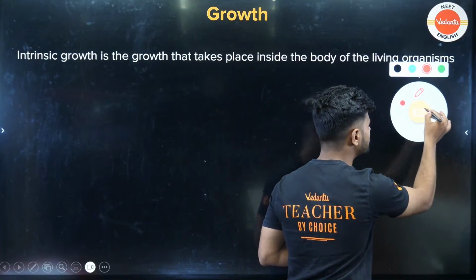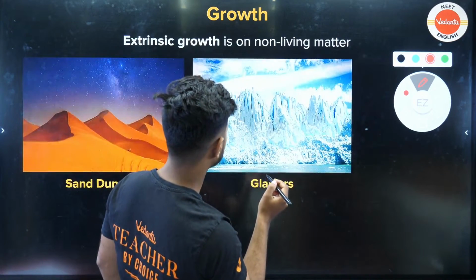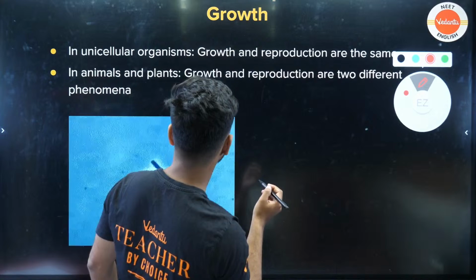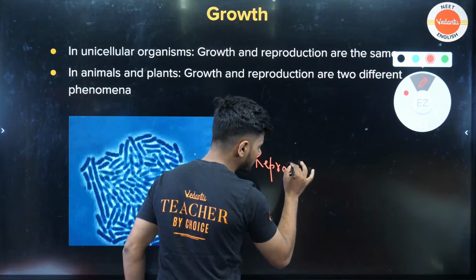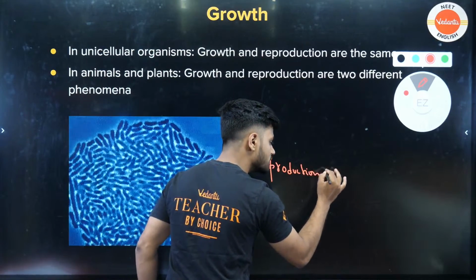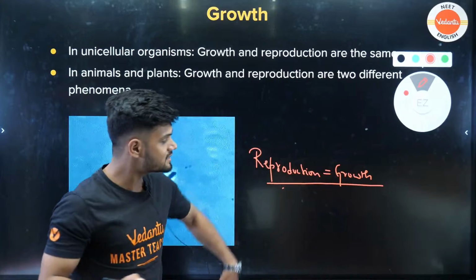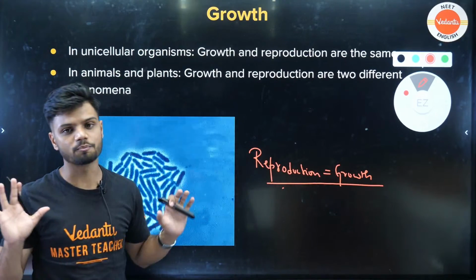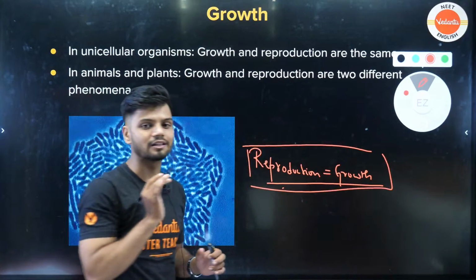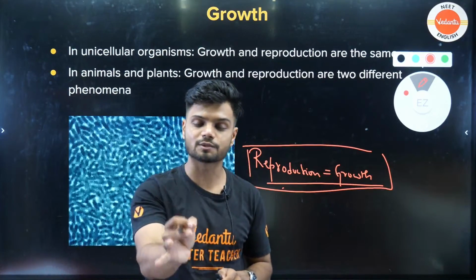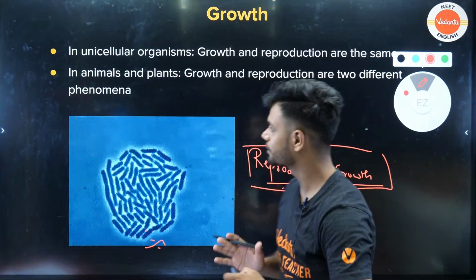Every single time, listen to me very carefully. Every single time an organism does reproduction, there is also growth. And every single time there is growth, there is reproduction happening. So in the case of bacteria or unicellular organisms, growth as well as reproduction are one and the same. No doubt there, right?